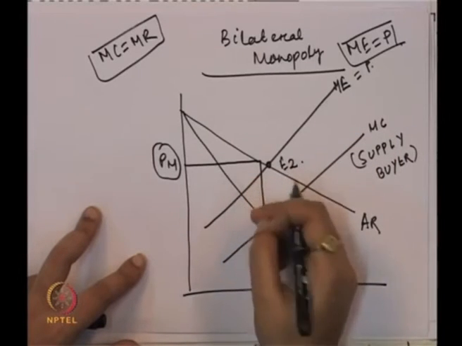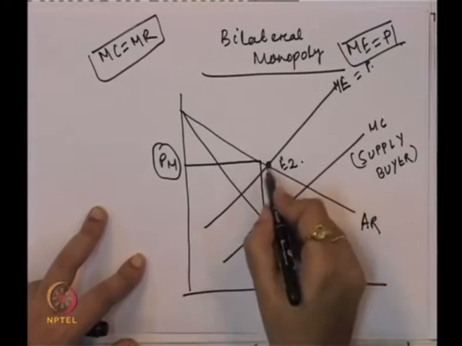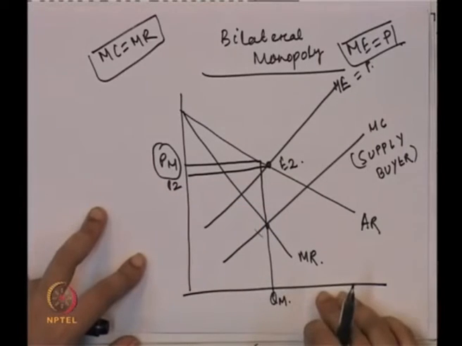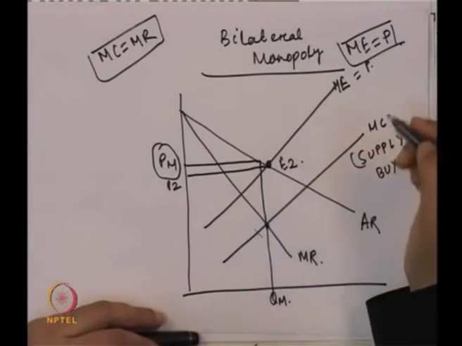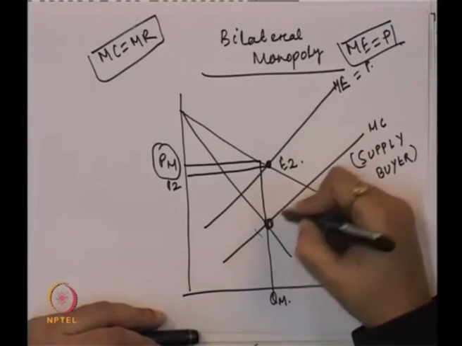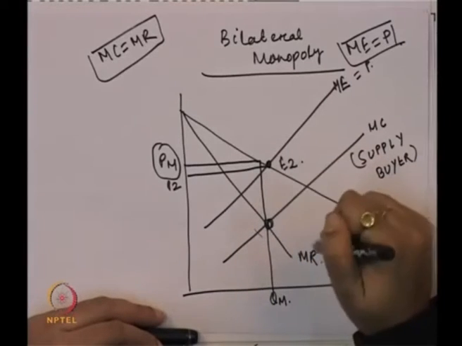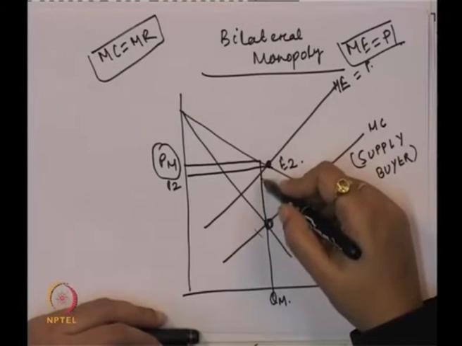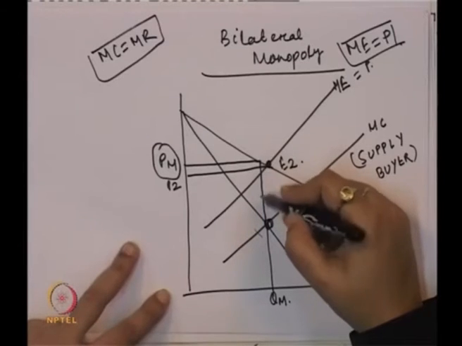Corresponding to that we get the price P2. This is the monopsonist equilibrium point, and corresponding to E2 we get the price.